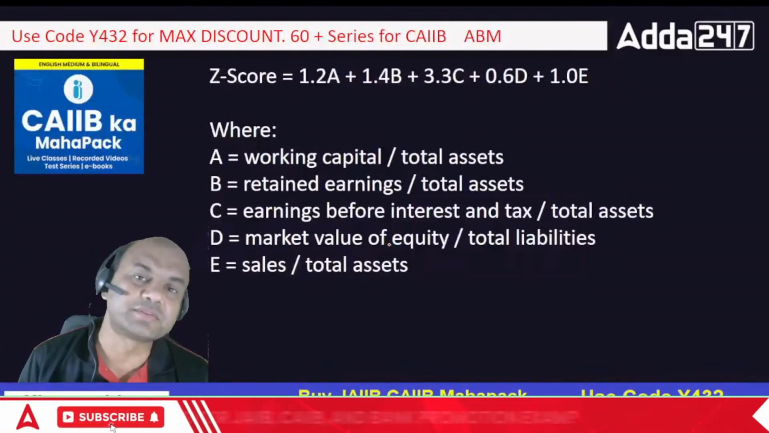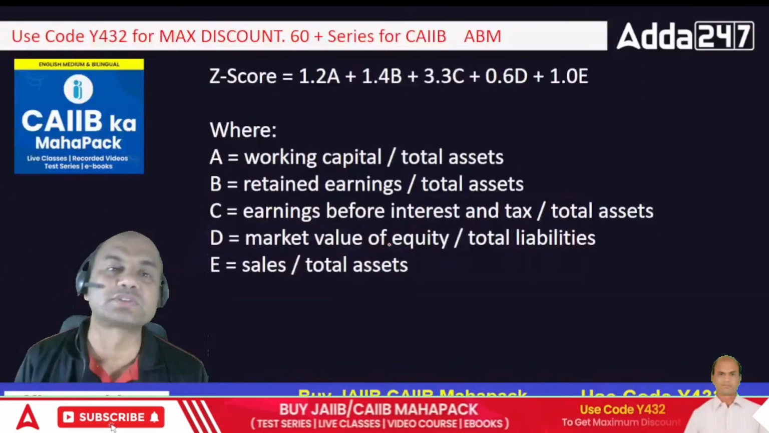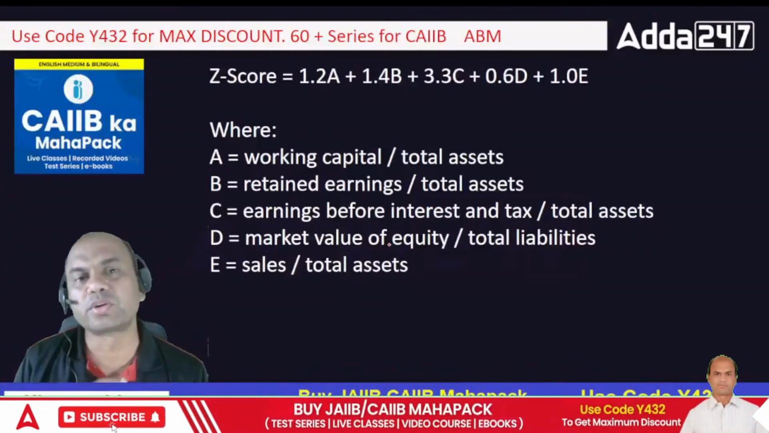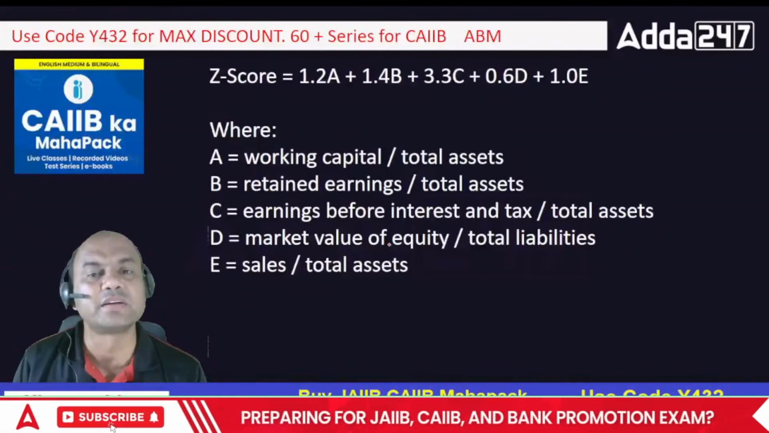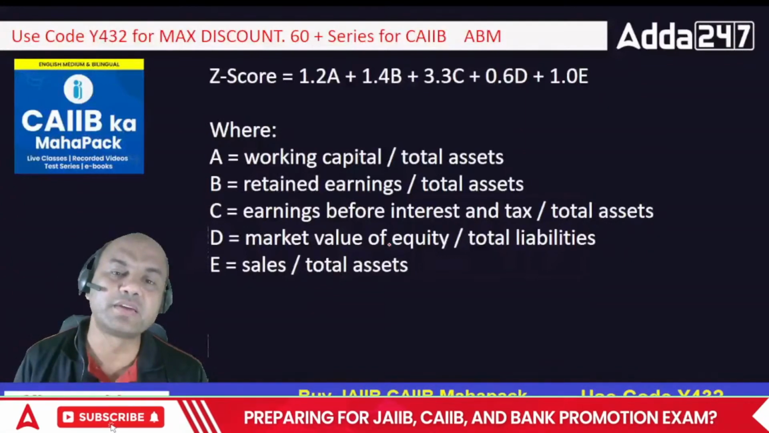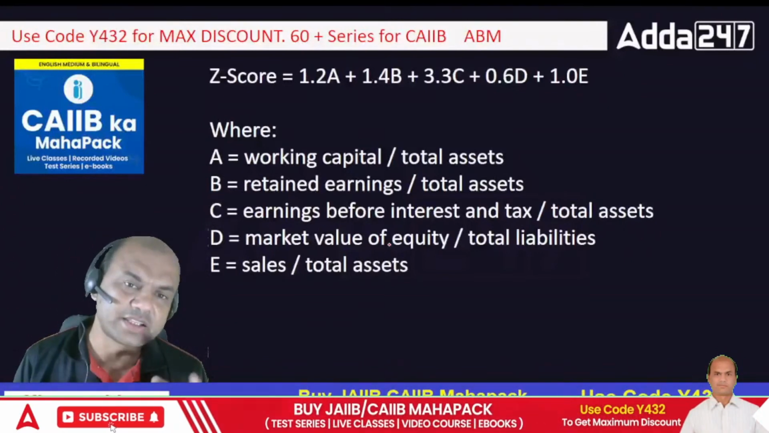Let's solve the case study. Before solving the case study, let me give you the exact Altman Z score. Altman Z score equals 1.2A plus 1.4B plus 3.3C plus 0.6D plus 1E. Now what are these A, B, C, D? These are ratios.